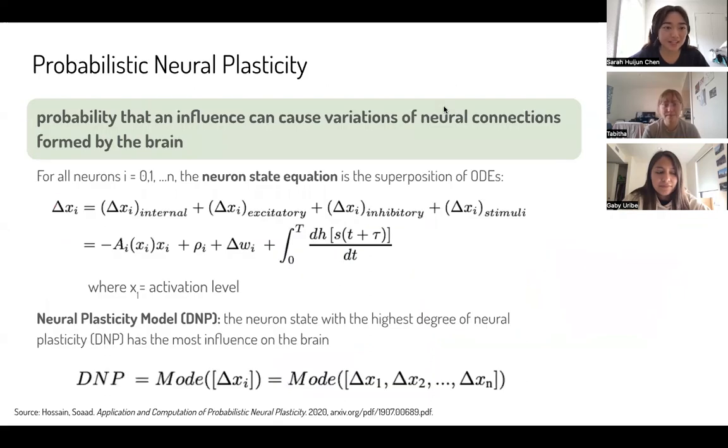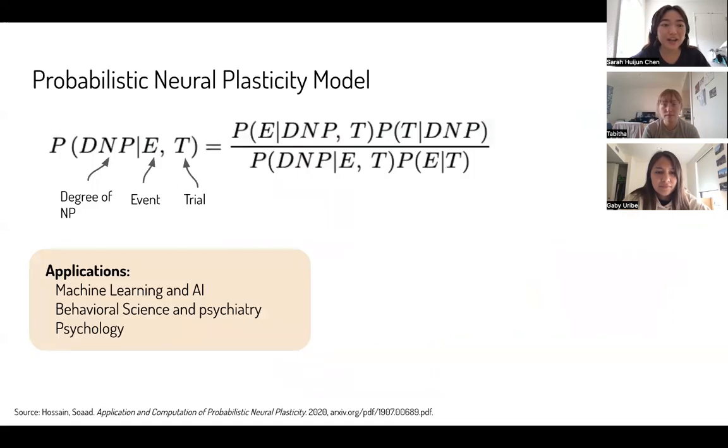Probabilistic neuroplasticity is a probability that an influence could cause a variation in neuroconnections formed by the brain. We have the following neuron state equation, which is the superposition of the following ODEs, and X is equal to the activation level. Degree of neuroplasticity is looking at the mode of all of the activation levels. And so finally, we have our probabilistic neuroplasticity model, and it has great applications in machine learning, behavioral science, and psychology.